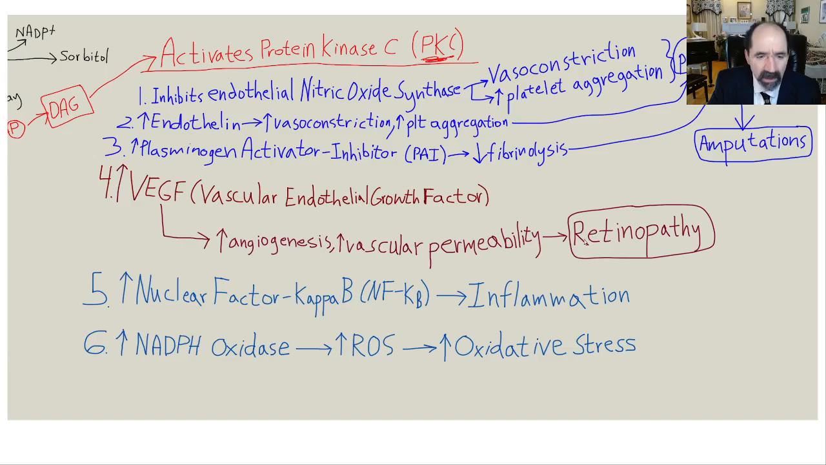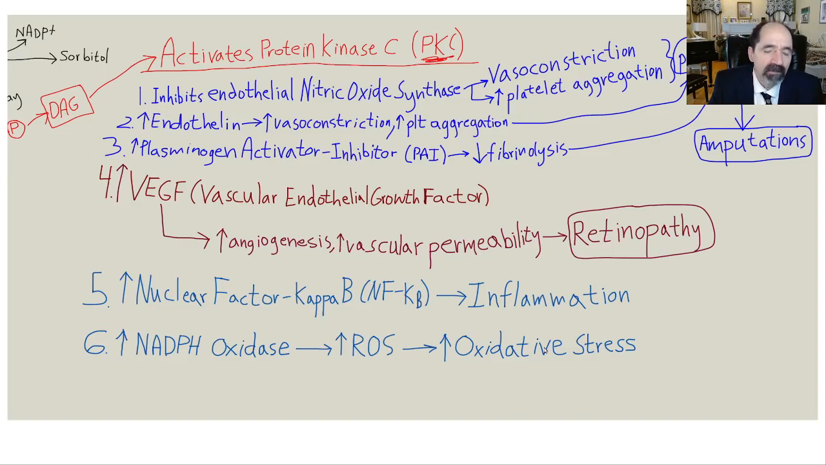But the next thing increased by activation of protein kinase C is nuclear factor kappa beta, NF-kB, and that is associated with inflammation. In addition, there's increased activation of NADPH oxidase, and that's associated with increased reactive oxygen species, which causes increased oxidative stress. So basically, everything bad.